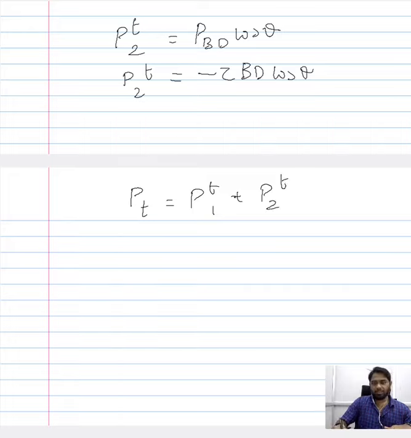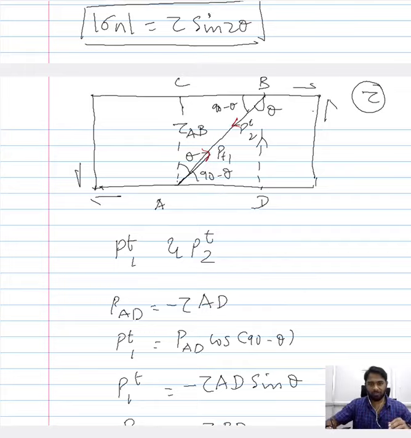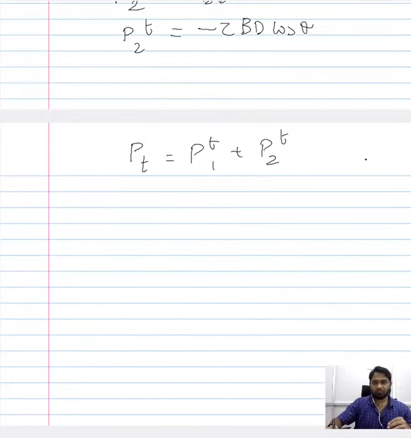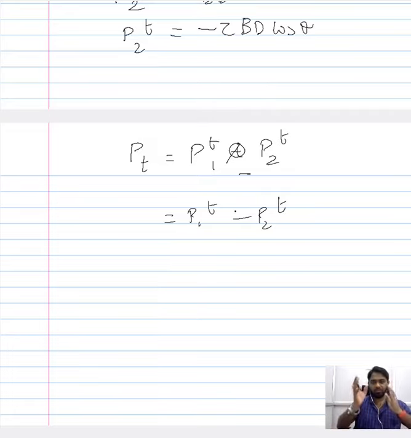However, you should remember that these two loads, PT1 and PT2, are not acting parallelly, but they are acting in opposite directions. Therefore, instead of plus here, we will have a minus, so it would be PT1 minus PT2.